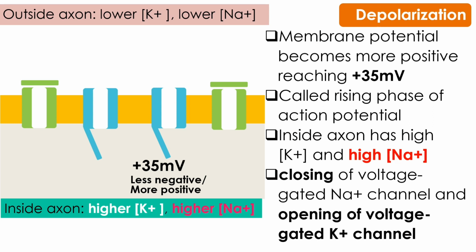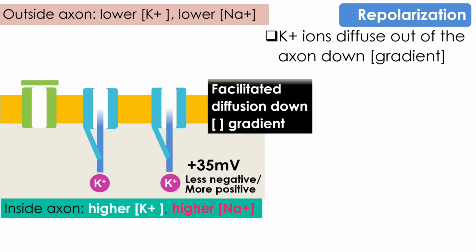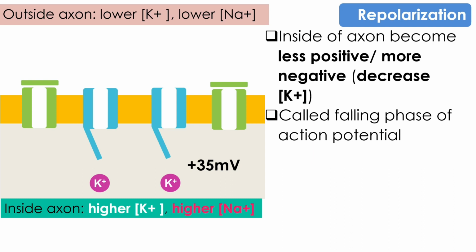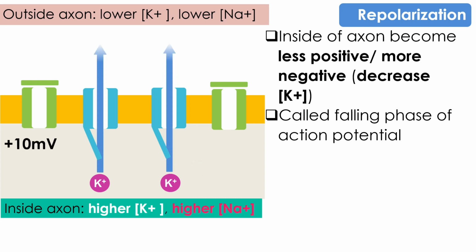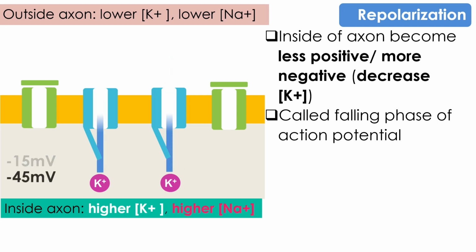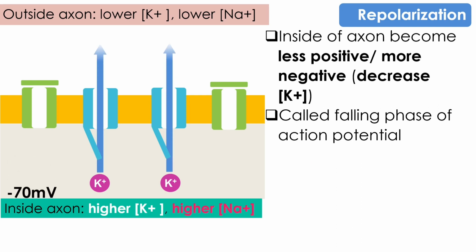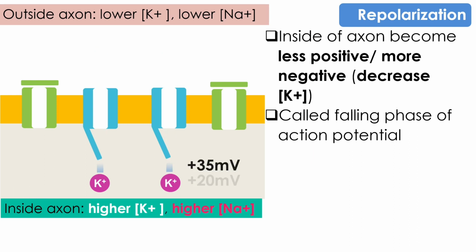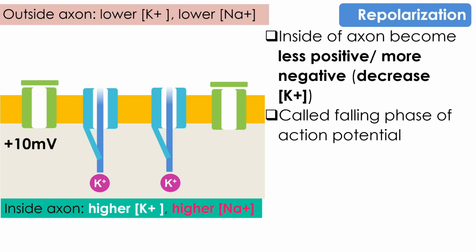It starts when the potassium ion diffuse out of the axon down their concentration gradient due to opening of the voltage-gated potassium ion channel. Diffusion of potassium ion out of the axon will cause the inside of the axon to become less positive, heading towards the minus 70 mV value. This is why it is called repolarization, because the value of the membrane potential is moving towards the polar state.